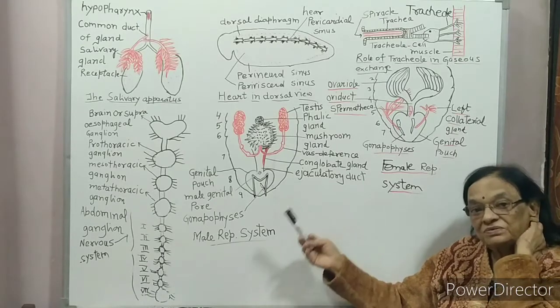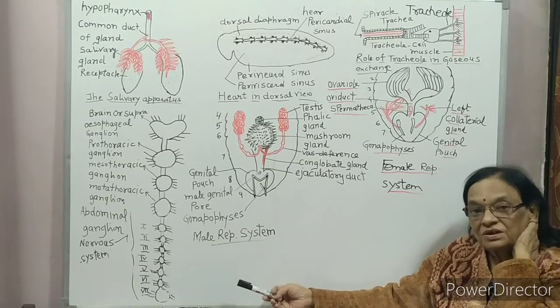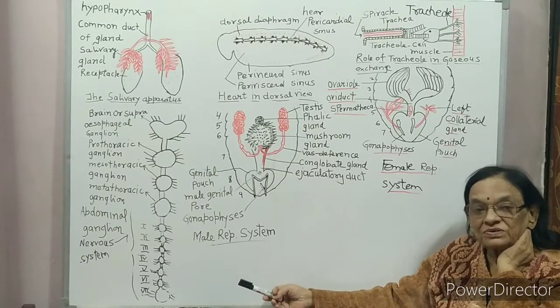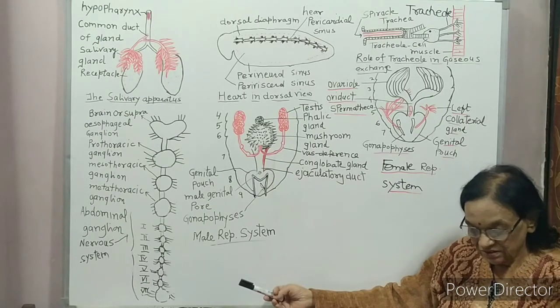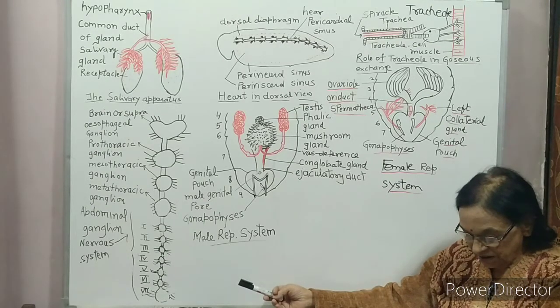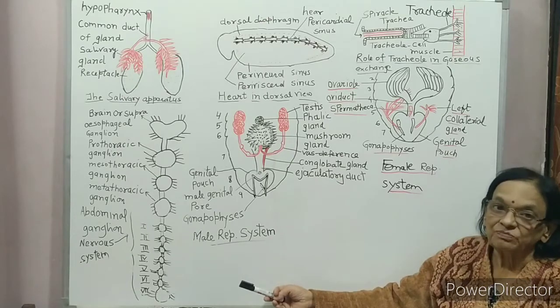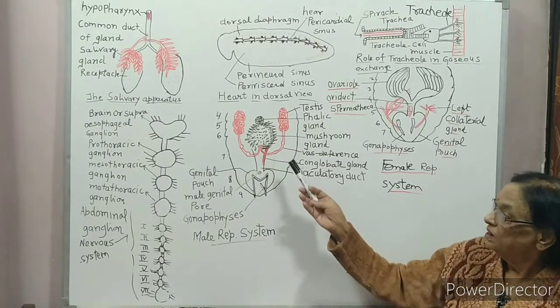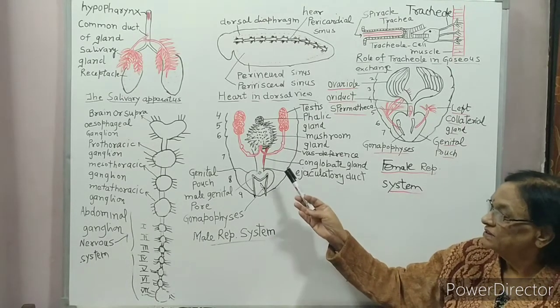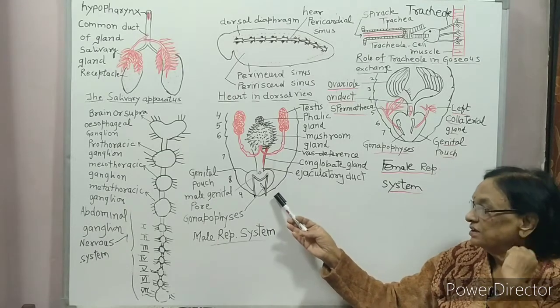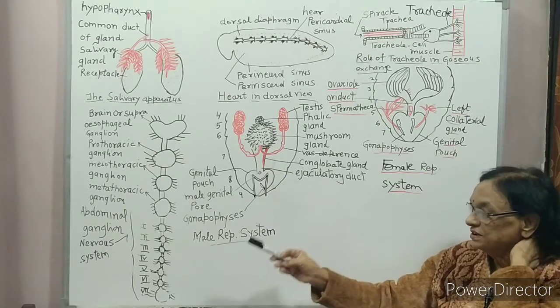Now, the reproductive system of cockroach. Cockroach is unisexual. It means sexes are separate in cockroach. The male cockroach has anal styles above the anal cerci.